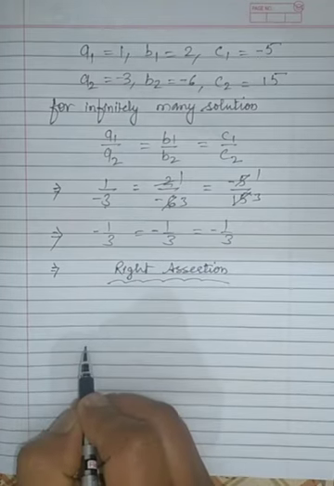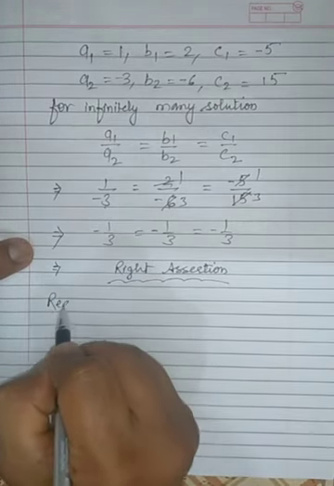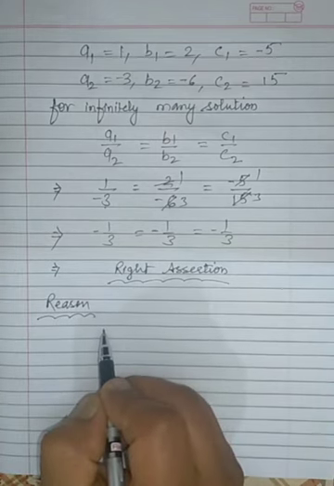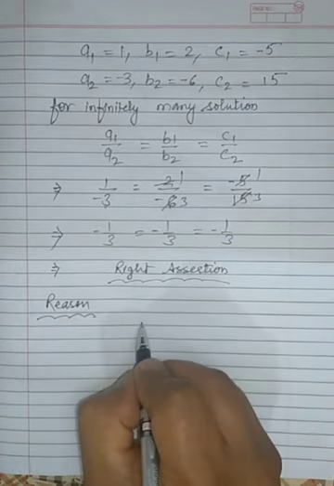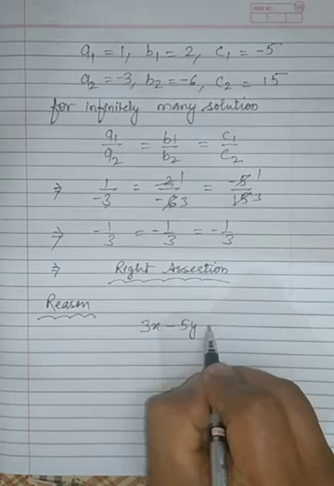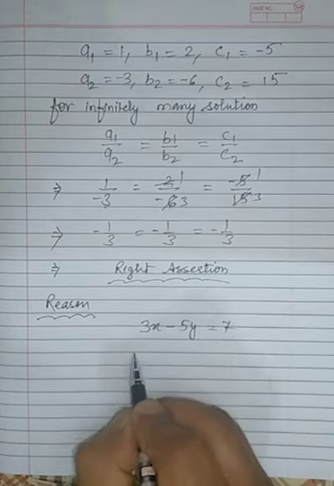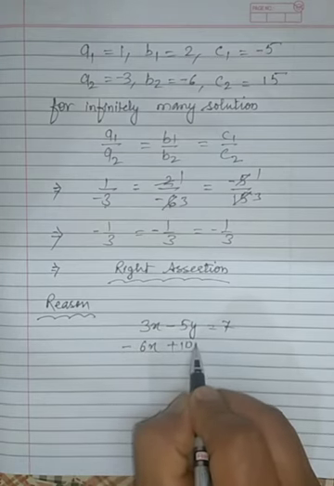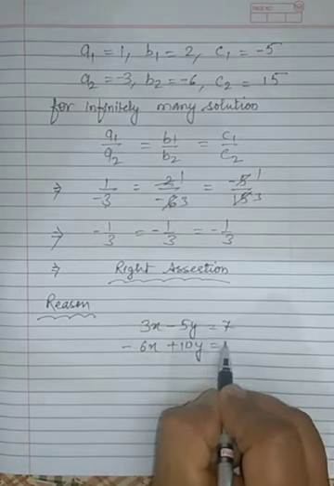Okay. Now let's see the statement given in reason. In reason we are given that 3x minus 5y is equal to 7 and minus 6x plus 10y is equal to 7.